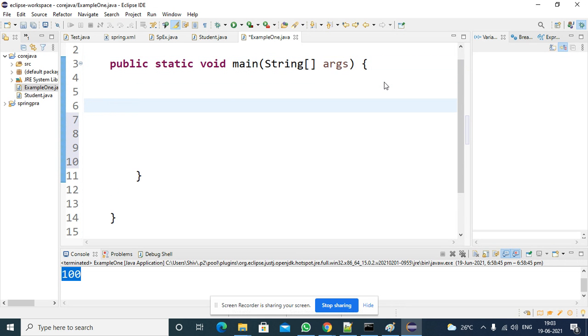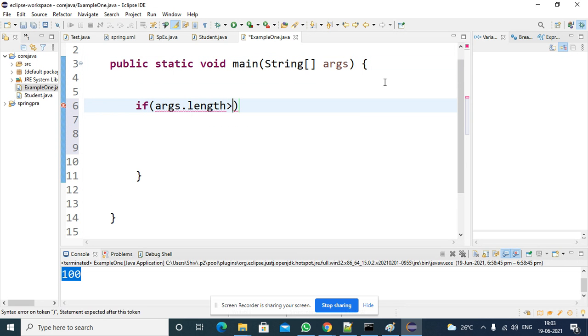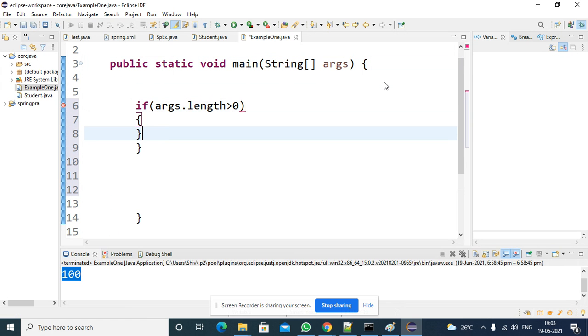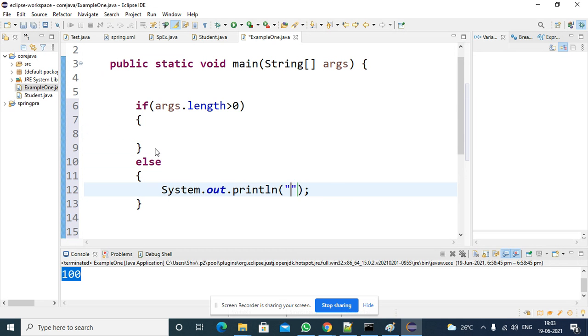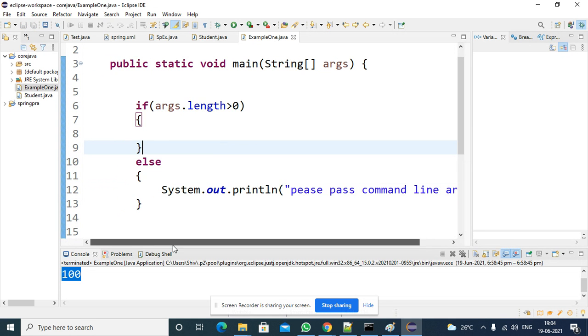So after that, what I will do is check the condition. If args.length is greater than 0, then I will write my code. Otherwise, I will ask the user to please pass command line arguments, okay. So I am using some if else condition.